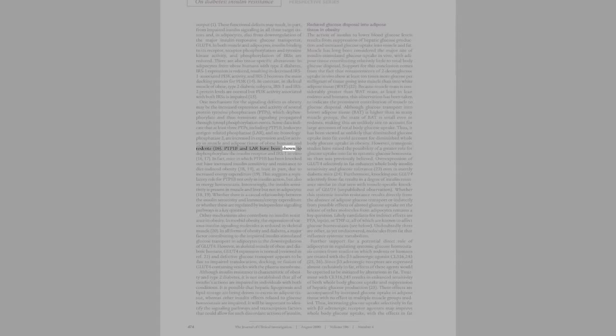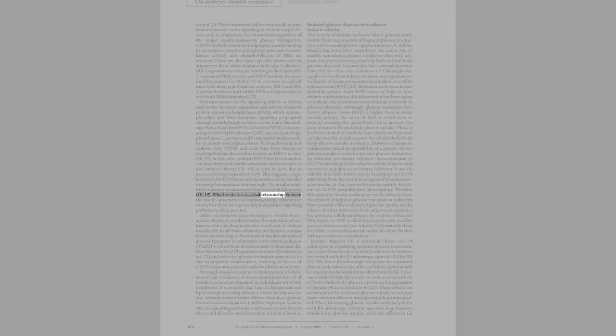PTP1B and LAR have been shown to dephosphorylate the insulin receptor and IRS1 in vitro, 16, 17. In fact, mice in which PTP1B has been knocked out have increased insulin sensitivity and resistance to diet-induced obesity, 18, 19, at least in part due to increased energy expenditure, 19. This suggests a regulatory role for PTP1B not only in insulin action, but also in energy homeostasis. Interestingly, the insulin sensitivity is present in muscle and liver but not in adipocytes, 18, 19.